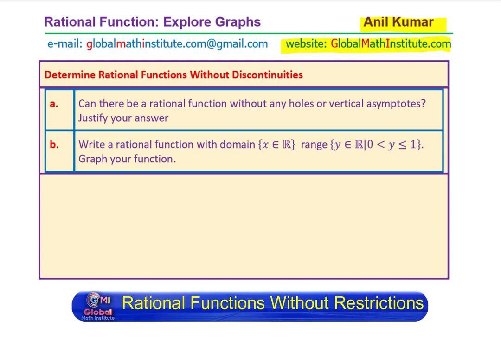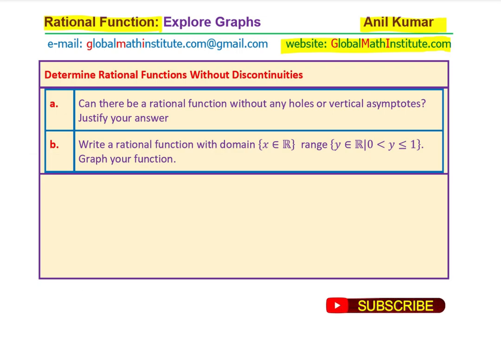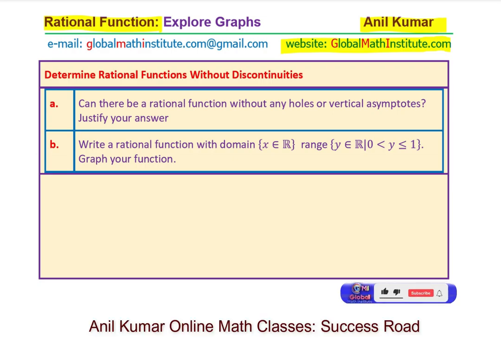Here we have a very important question based on rational functions. The question here is, can there be a rational function without any holes or vertical asymptotes? Justify your answer. Part B is, write a rational function with domain x belongs to real numbers and range y belongs to real numbers so that y is greater than 0 but less than or equal to 1. Graph your function. You can always pause the video, answer the question, and then look into my suggestions.